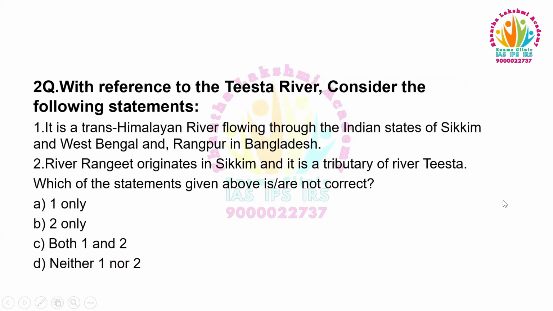With reference to the Teesta River, consider the following statements. One: it is a trans-Himalayan river that flows through the Indian states of Sikkim and West Bengal and Rangpur in Bangladesh. Two: River Rangit originates in Sikkim and it is a tributary of River Teesta. Which of the statements given above is or are not correct? One only, two only, both one and two, neither one nor two.